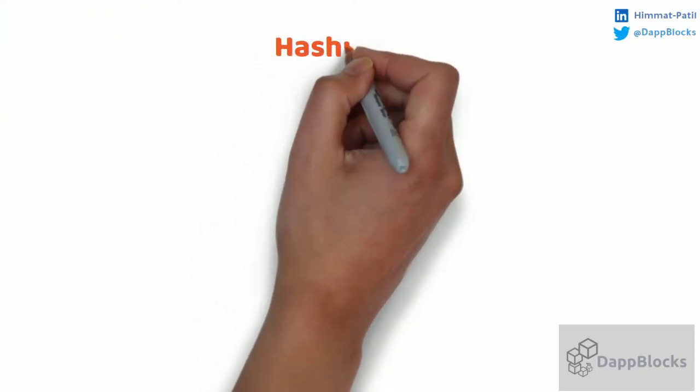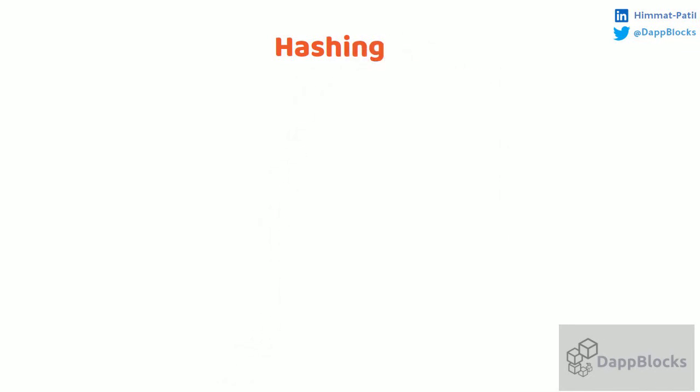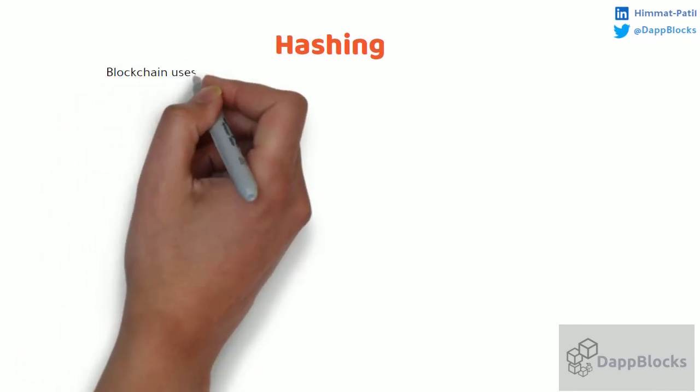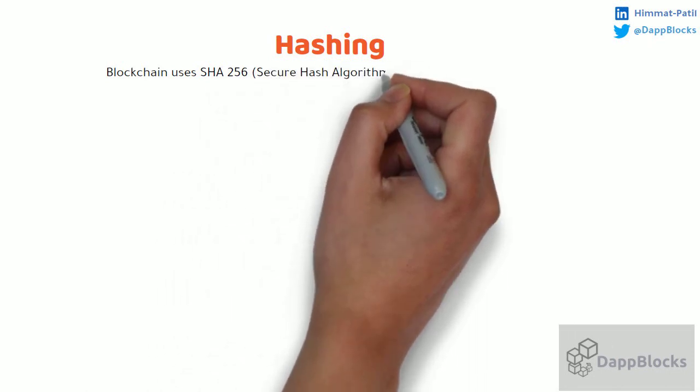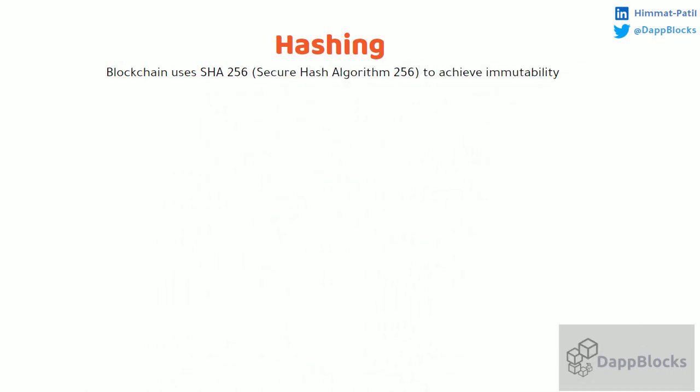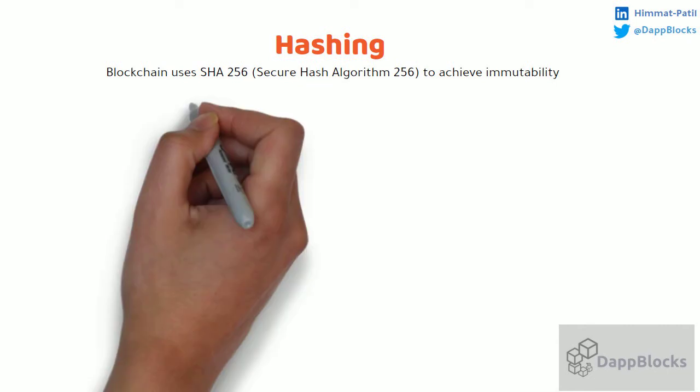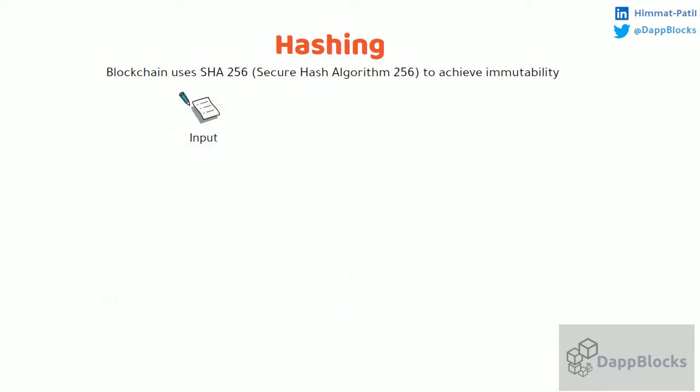Blockchain is a growing list of immutable records. Immutable means no participant in the network can change or modify a transaction once it's added to the block. Blockchain uses SHA-256, that is Secure Hash Algorithm 256, to achieve immutability. For any length of input data, it will generate a fixed length output value, which is called the hash value.